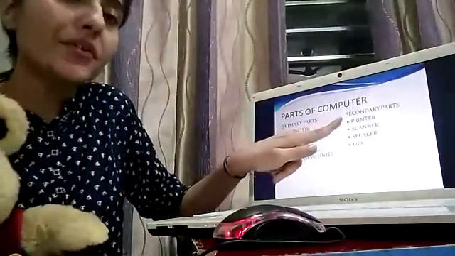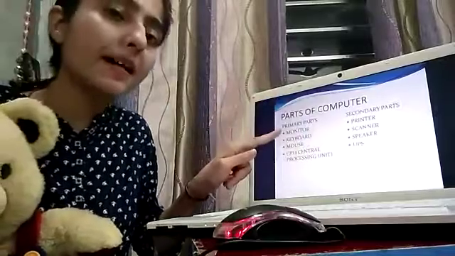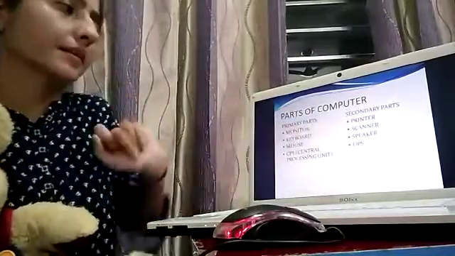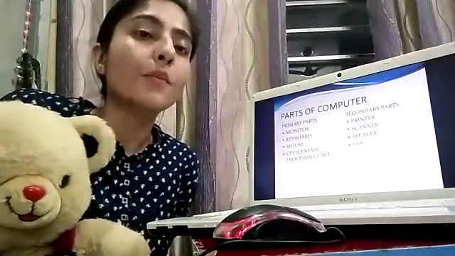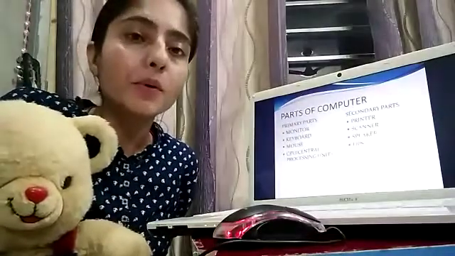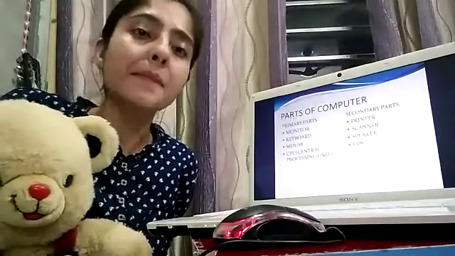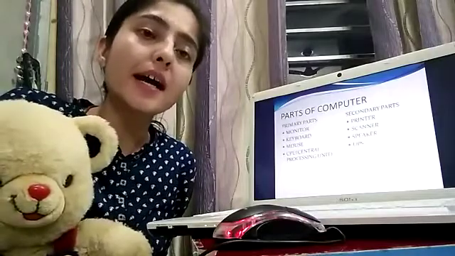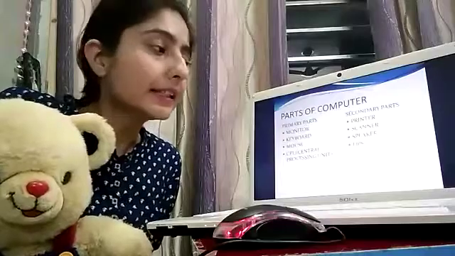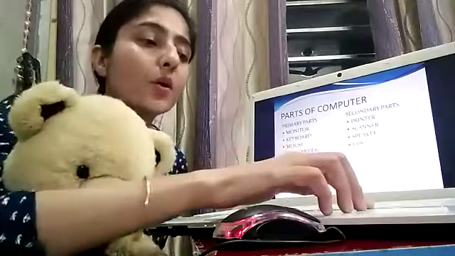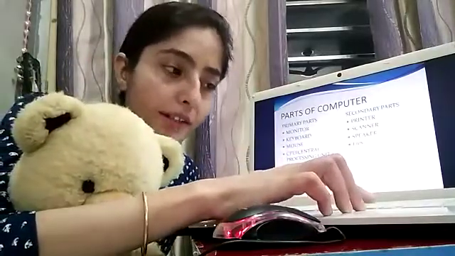There are two types of parts. One is primary parts and second is secondary parts. Primary parts are monitor, keyboard, mouse, CPU. And secondary parts are printer, scanner, speaker, UPS. These are the secondary parts of computer. One by one we will study all these parts.